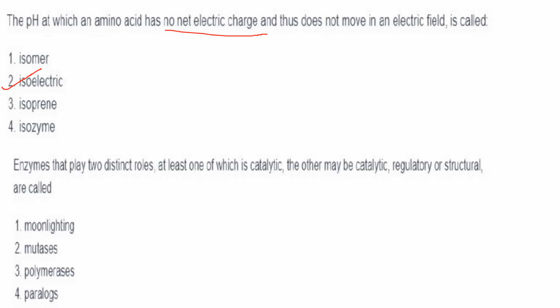Then the next one: enzymes that play two distinct roles, at least one of which is catalytic, and the other may be catalytic, regulatory or structural, are called what? So the enzyme here has two roles. One is catalytic. The other role may be catalytic or regulatory or structural. Such enzymes are called moonlighting enzymes.